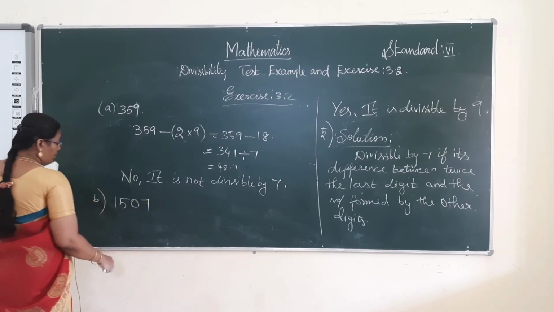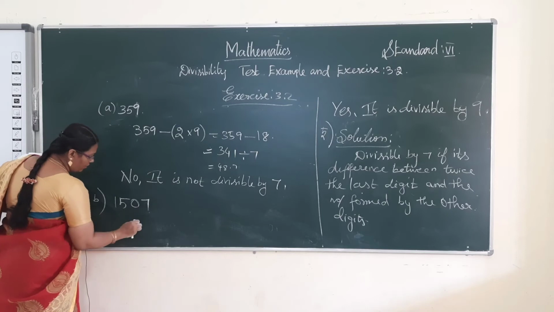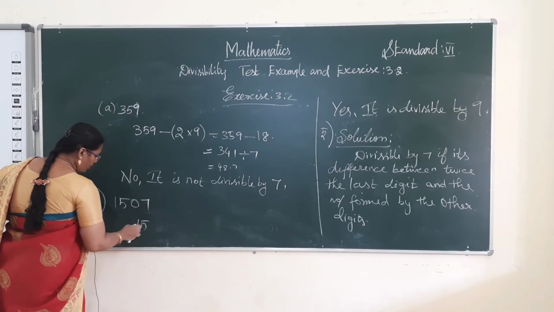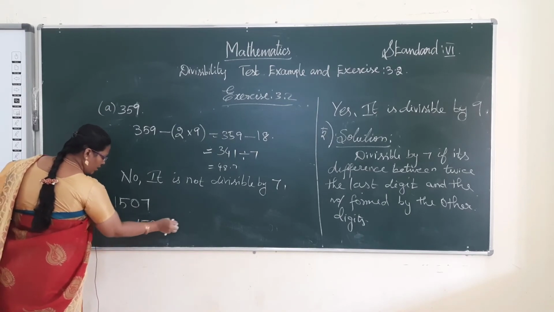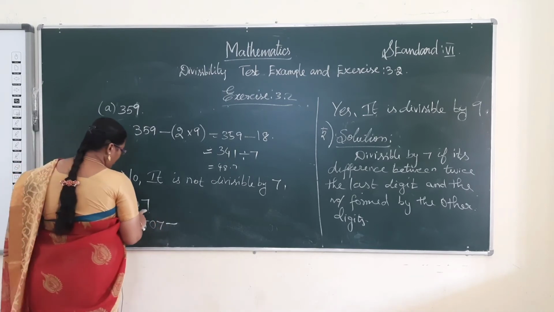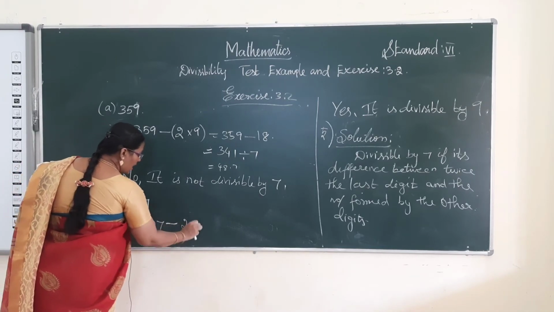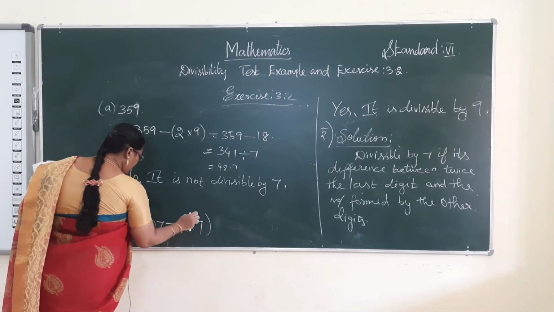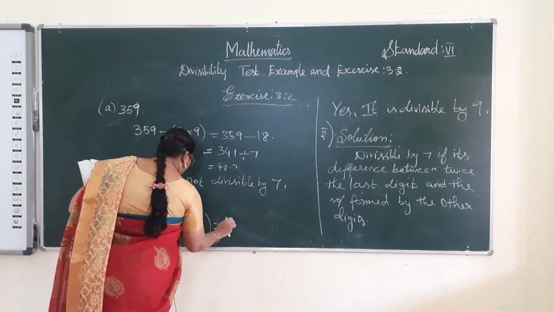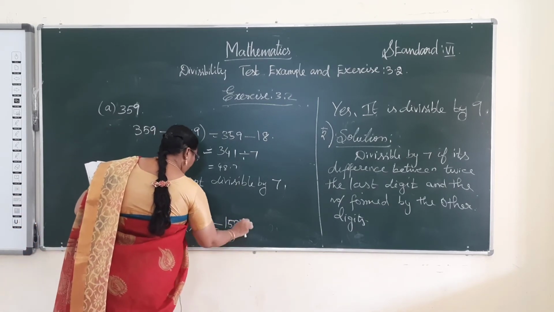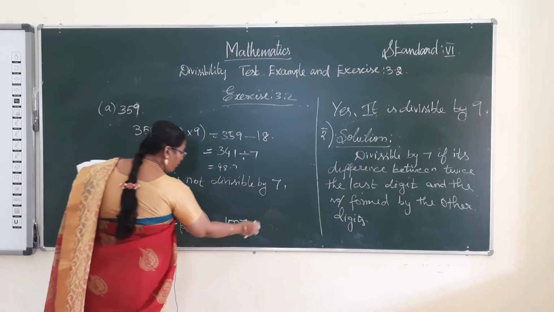And B, 1507. Twice the last digit: 2 sevens are 14.